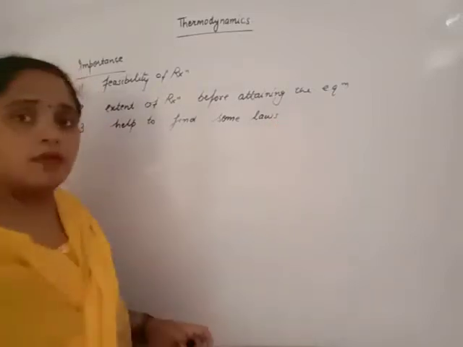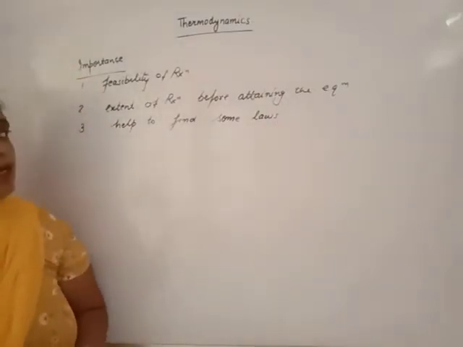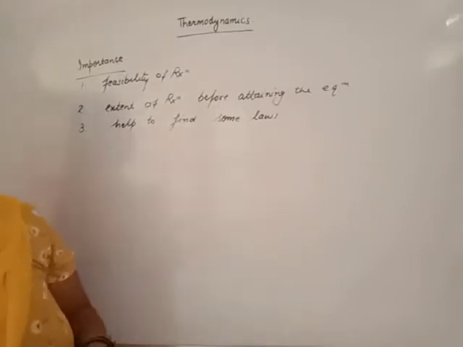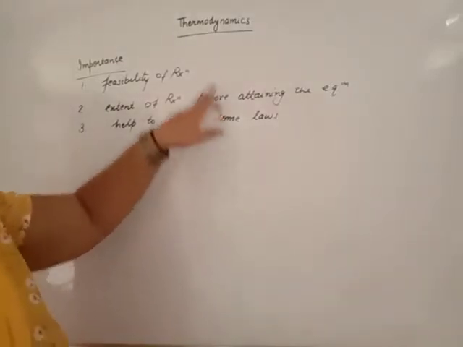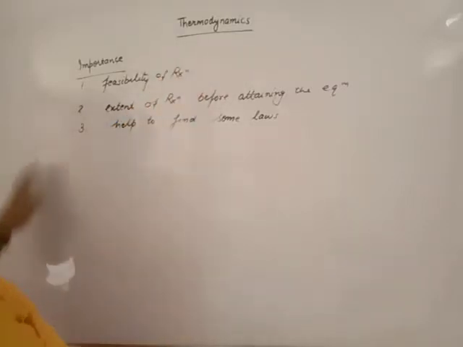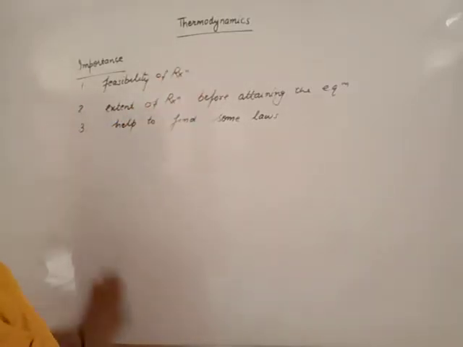For example, the law of distribution, the law of chemical equilibrium, Ostwald dilution law, all these laws can be found with the help of thermodynamics. Now, these are the importance of thermodynamics.